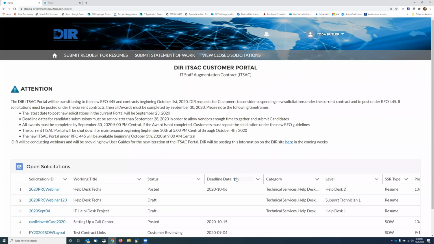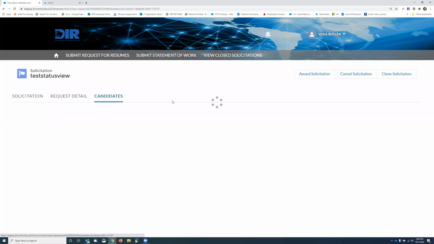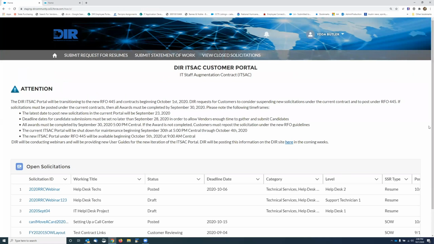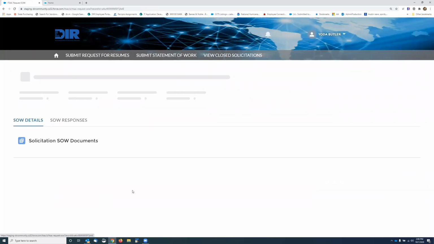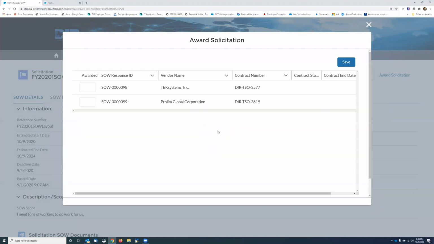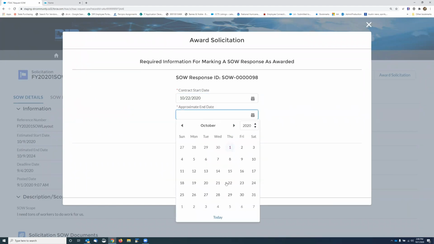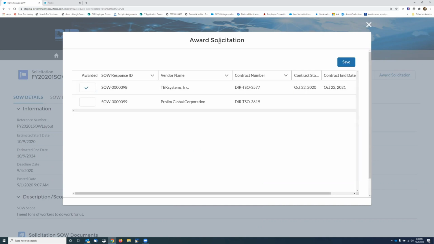And go back here. We'll look and see if this one has more than one candidate. No, it just has one. Okay. So then I can award a statement of work, and awarding the statement of work is the same process. Award solicitation. Here I have 2. And then it gets you back to this screen.